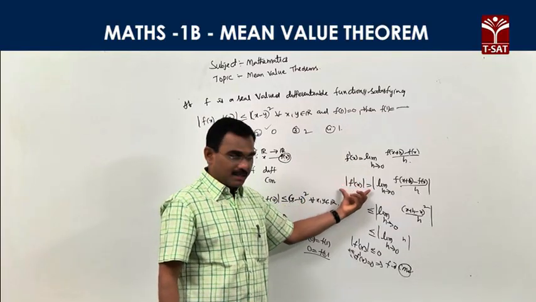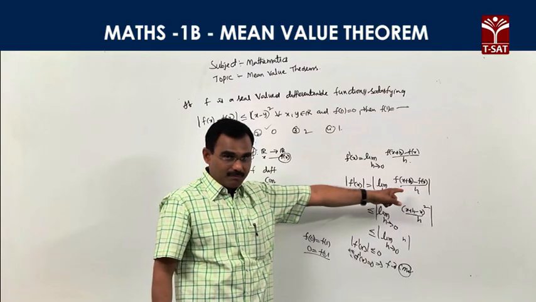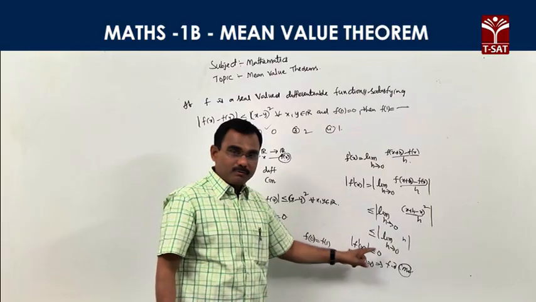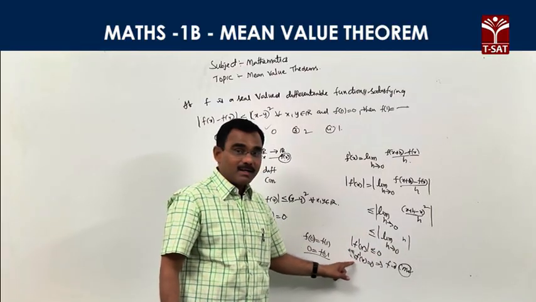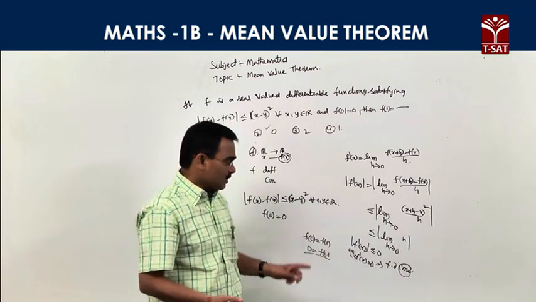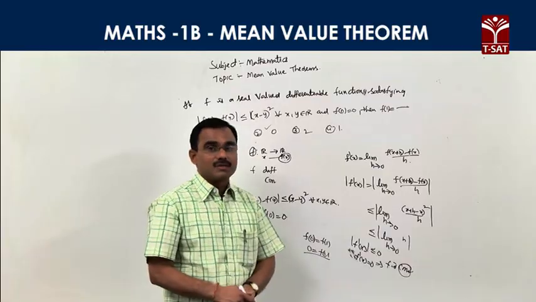Applying the modulus on both sides, our condition mod of f of x minus f of y less than or equal to mod x minus y whole square, so mod f dash x less than or equal to 0. That's why f dash x is always equal to 0. f is a constant function means f of 0 and f of 1 both have the same value, that's why f of 1 is equal to 0.